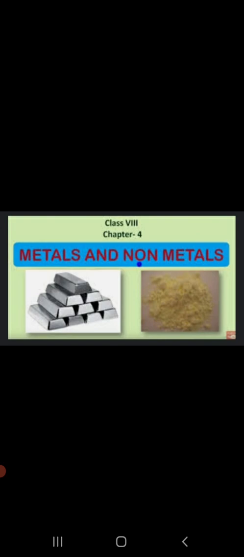So when you look around at the place where you're sitting, what do you see the things are made up of? There would be things made up of wood, glass, and then we also see many things made up of metals, right? So when we talk about metals and non-metals, what are actually they?